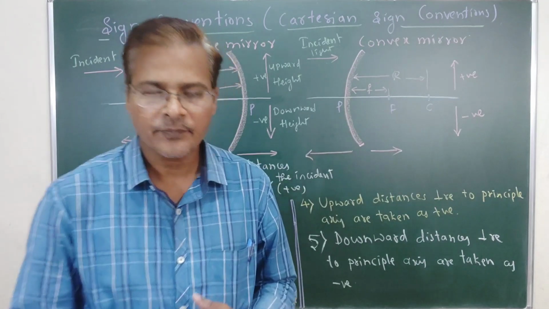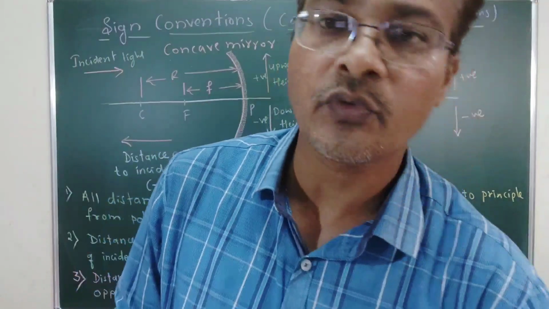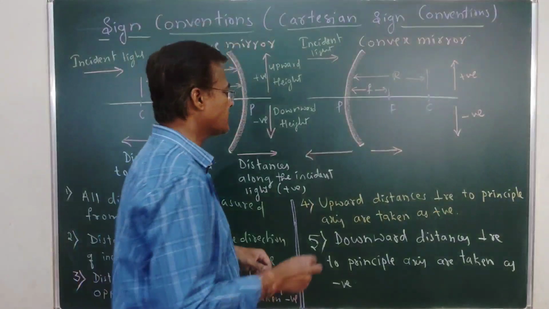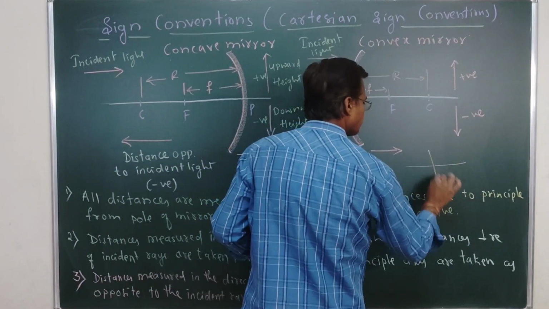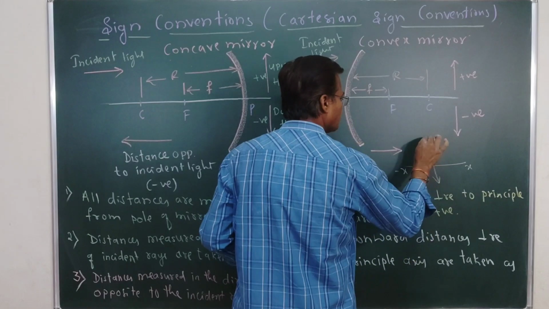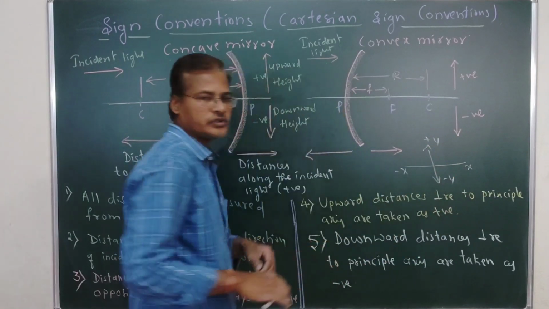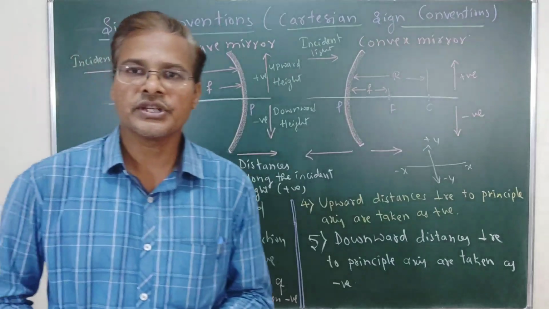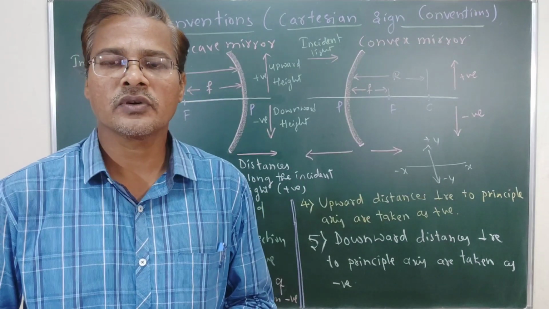Just like what we can say, the x-axis and y-axis. This is the x-axis, this is minus x, this is plus y, this is minus y. So this we are going to call the Cartesian system. Okay, so that we are going to call the Cartesian.